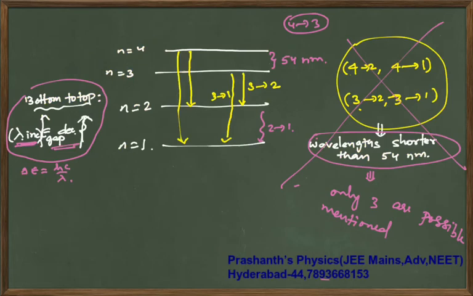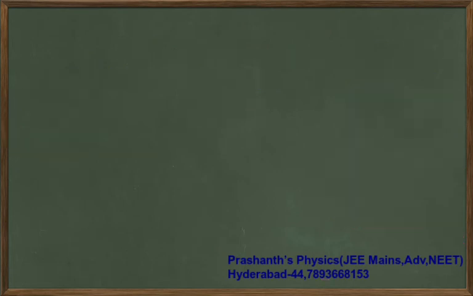Next we'll move ahead to limitations of Bohr's model. It's not like every model is perfect. Even Bohr's model has some drawbacks. There are advantages as well as disadvantages. Then we need to go back to the reduced mass idea as well. Now with this, hope you have understood Bohr's model completely. Now what are the limitations of Bohr's model? I'll tell you.